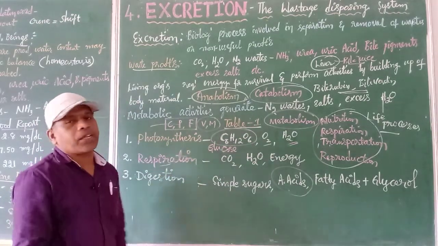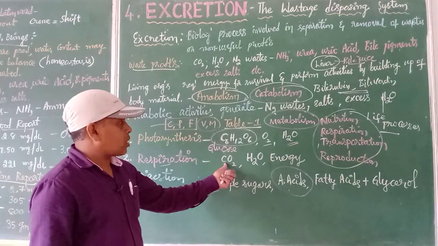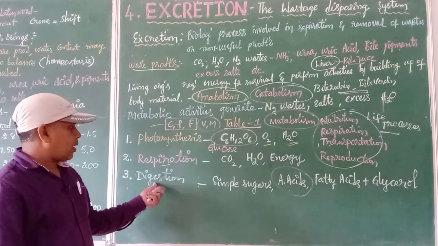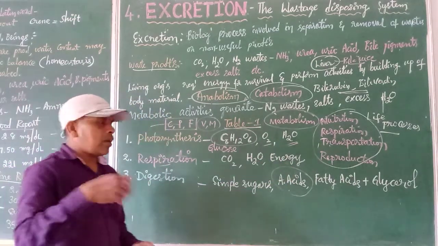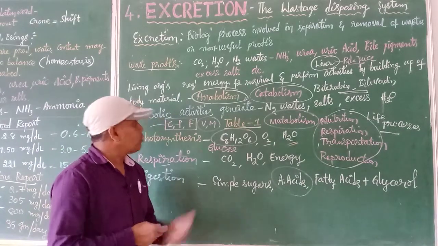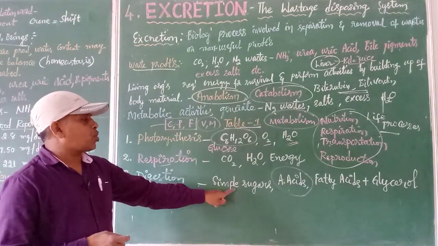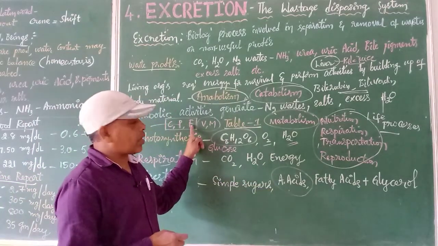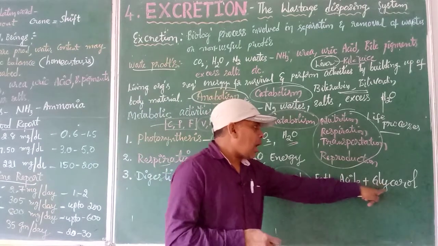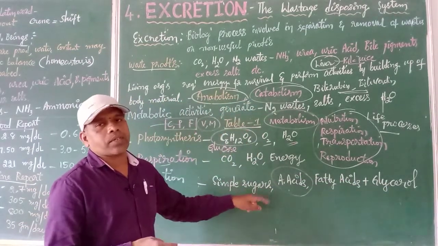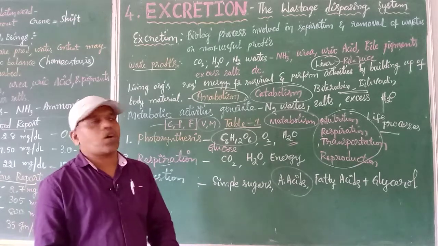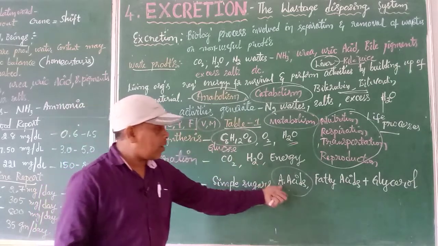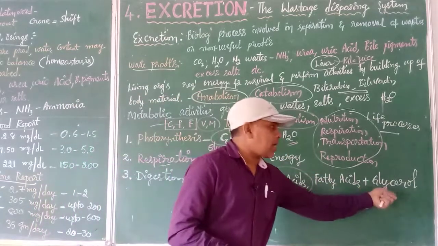Next, if you see respiration, what are the end products produced during respiration? Carbon dioxide, water and energy. Right. Now moving to the last one, digestion. In our digestion process, we have seen that carbohydrates are converted into simple sugars, proteins are converted into amino acids, and finally fats are converted into fatty acids and glycerol. All these three types of substances are the simplest forms of the complex molecules.